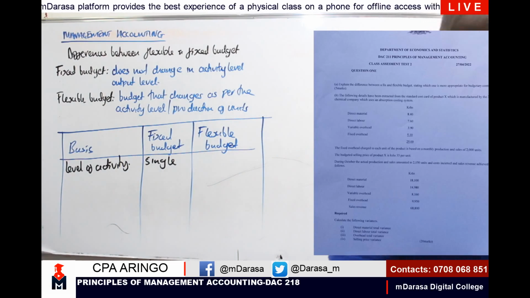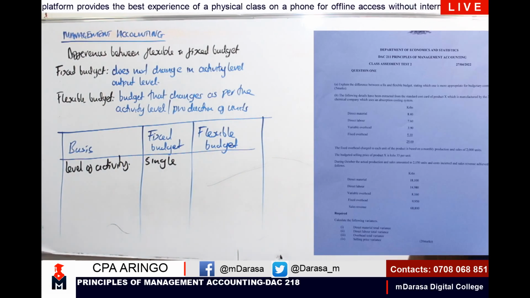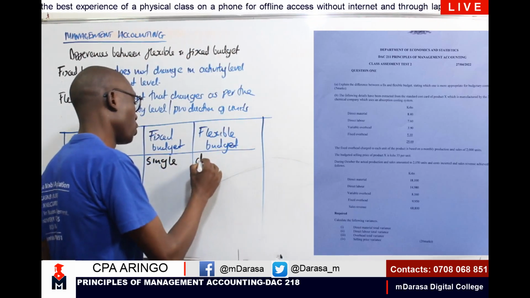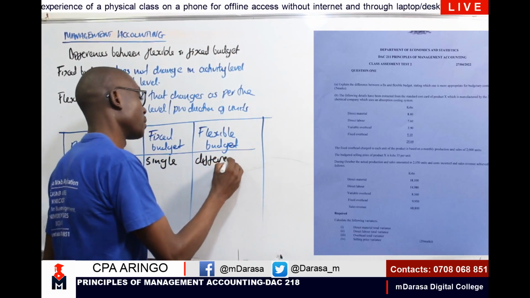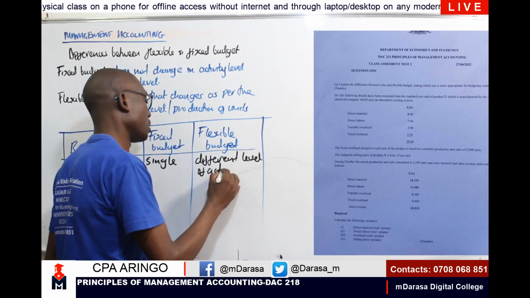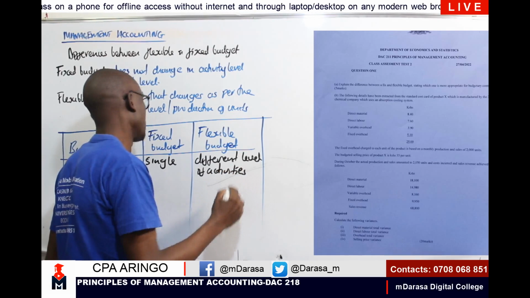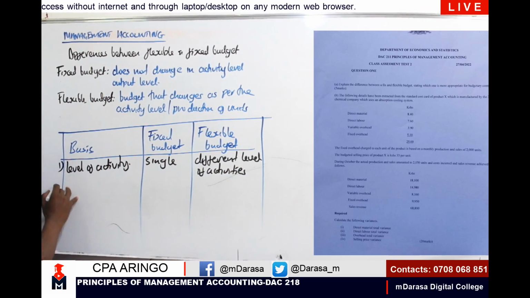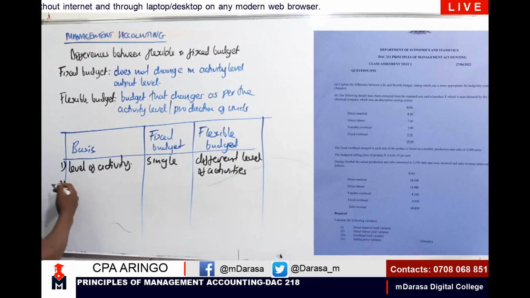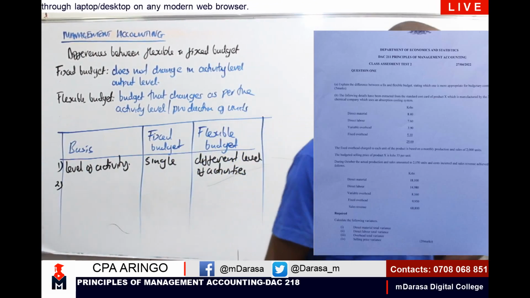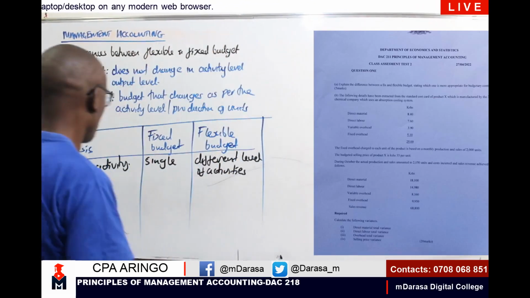Whereas a flexible budget, my good students, is prepared for different levels of activity. That is an aspect of the flexible budget. So that was our basis number one of difference. Basis number two, my good students, you can put it down as well. We are looking at it in terms of nature.